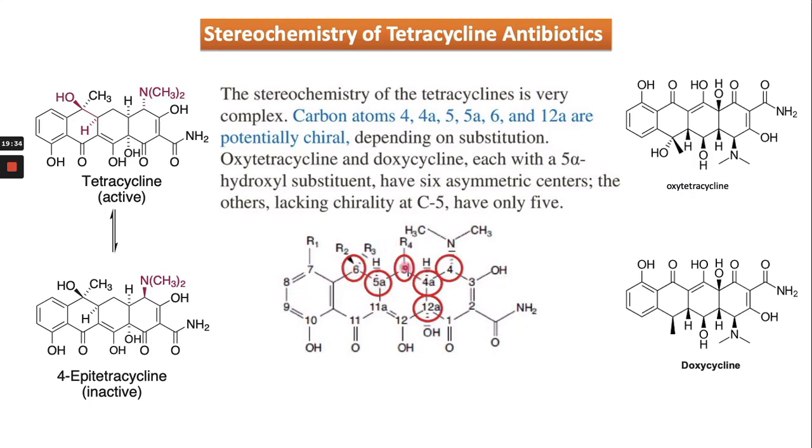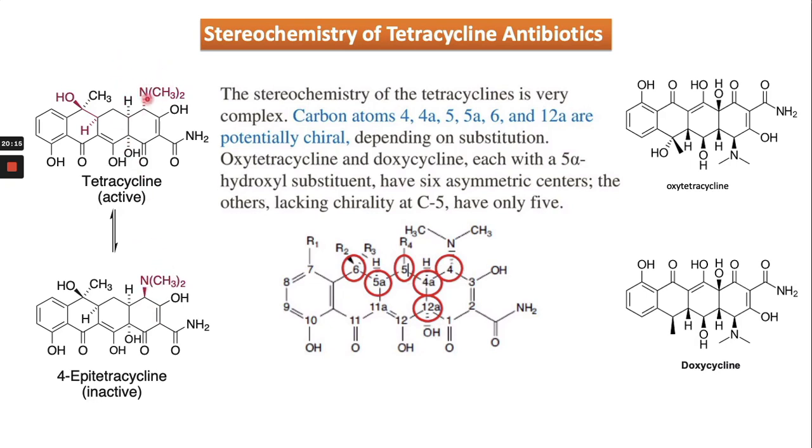These are all stereogenic centers in tetracycline: the carbons at 4 and 4a, 5 and 5a, and 6 and 12a are potential chiral centers. In tetracycline, the stereochemistry at the 4 position is alpha, and the opposite is beta.